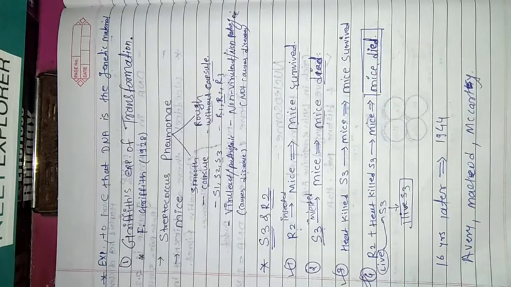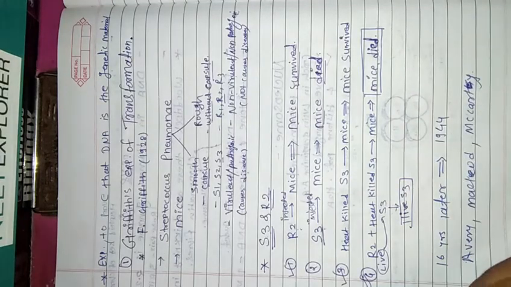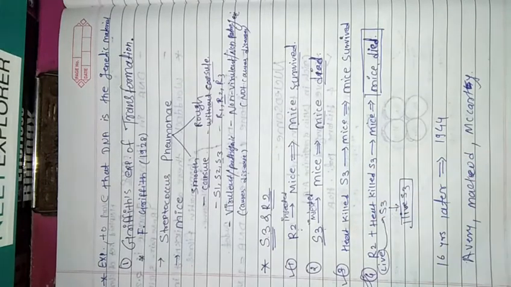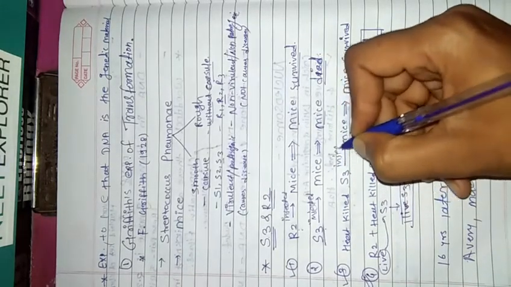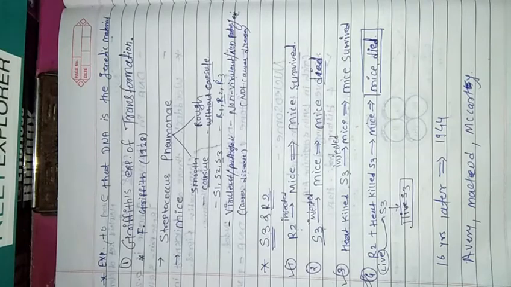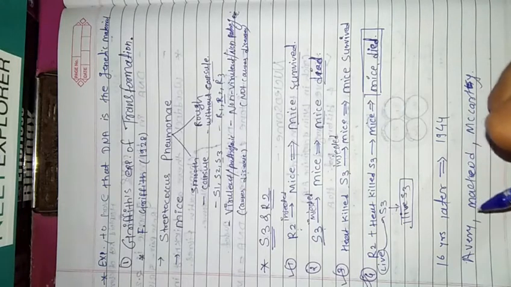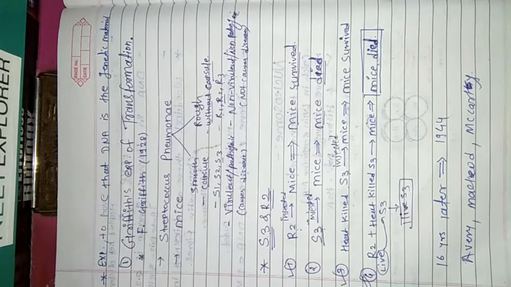Then in the next set of experiments, Griffith killed the S3 variety by heating. That's why it is heat-killed S3. It was injected into the mice, and he observed that the mice survived, as Griffith expected, when he injected the heat-killed S3.